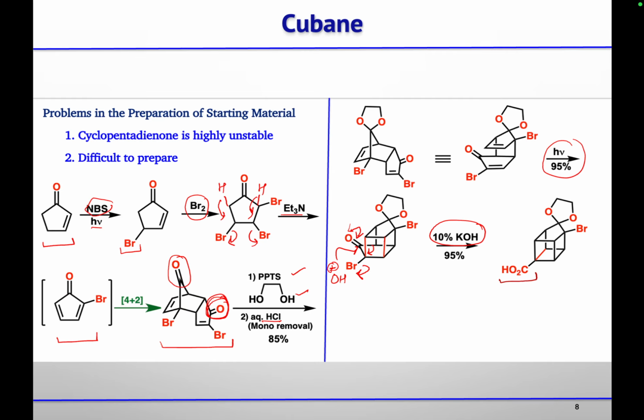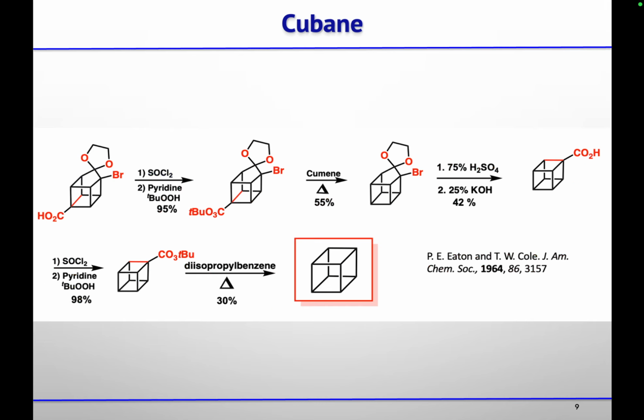Now for getting the carbon, we have to remove this carboxylic acid, and that can be done by doing the decarboxylation reaction. For that, they convert this carboxylic acid first into acid chloride by treating it with thionyl chloride, and then by treating it with pyridine and butyl hydroperoxide, they convert it into this per acid, and then on heating under cumene, they get the decarboxylated product.